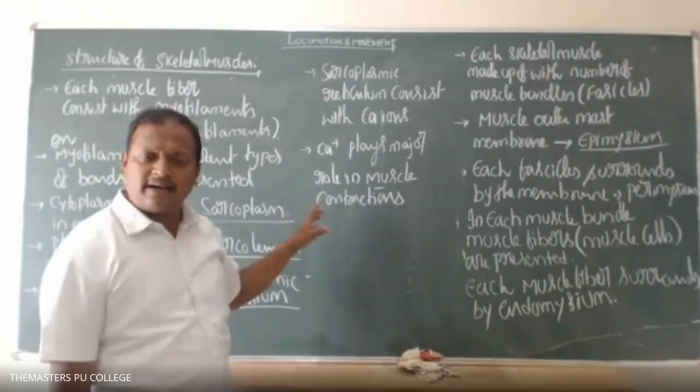Is it clear or not? So in which region are the calcium ions highly present? In the sarcoplasmic reticulum. Is it clear, students? So, sarcoplasm, sarcolemma, and sarcoplasmic reticulum. The sarcoplasmic reticulum is rich in calcium ions, which are involved in the process of muscle contractions. Until this point, is the basic structure of muscle clear, students? Yes, sir.